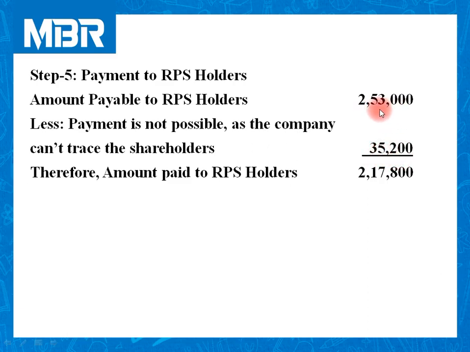Company would like to pay 2,53,000, but somehow the company is not able to find out a few shareholders and they are owner of 320 shares. So we cannot redeem them, and finally the company has paid rupees 2,17,800 to the shareholders.